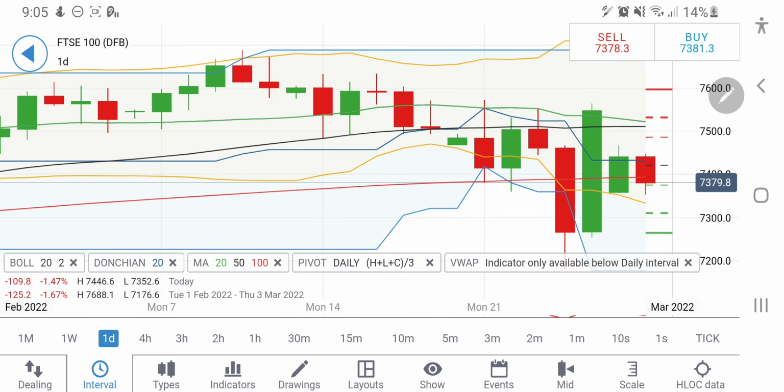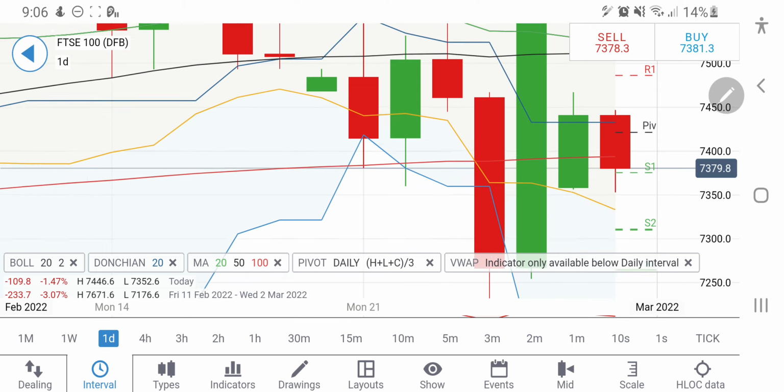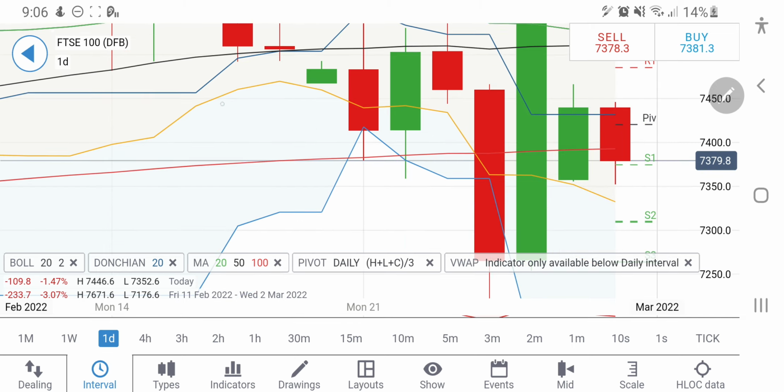Now let's come back to the daily charts. On the daily charts, the indicators are the same, lower highs, but any long entry beyond 7450 and it will rise strongly towards 7520, 7540 levels. Till the time it remains below 7450, and specifically see it is trying to form a double bottom here on the daily chart. So between 7350 and 7450, don't take an entry.